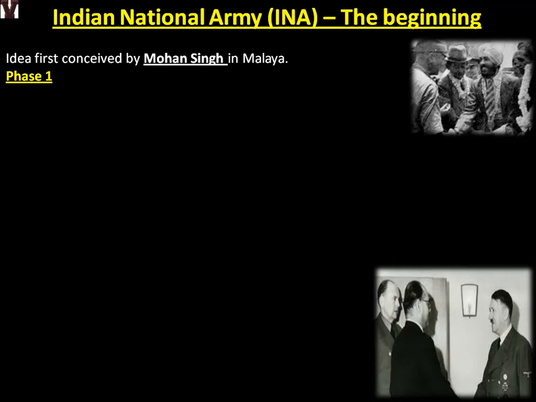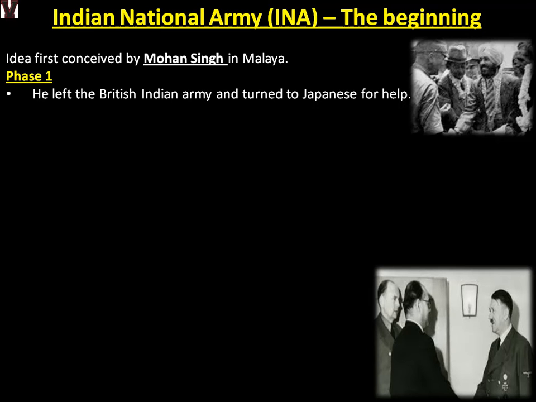He left the British Indian Army and turned to the Japanese for help. We are talking about Mohan Singh, okay? Because he was part of the British Indian Army, and obviously Britishers were being hated at this time, and India wanted independence from the British. So he thought Japan is now moving towards Indian land, and he should take the Japanese for help because they were one of the strongest nations now. They had already defeated Russia before the world wars, and they were a supreme power now. Even being a small island country, they had the power to overturn supremacies in land. So he turned to the Japanese for help.